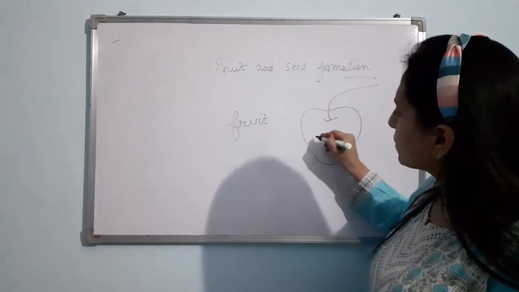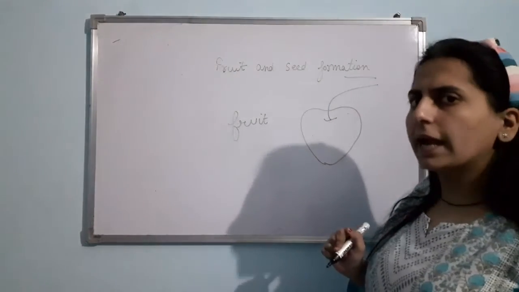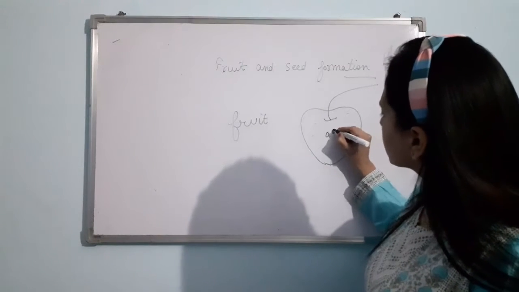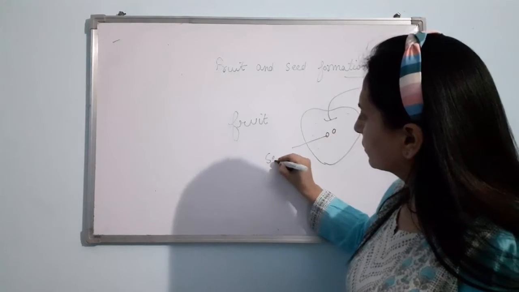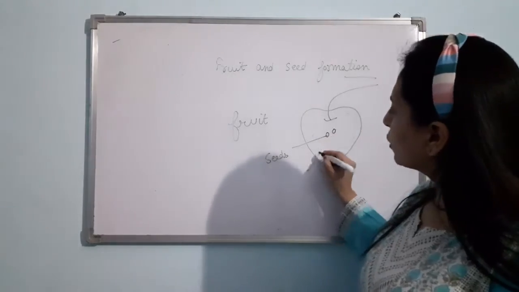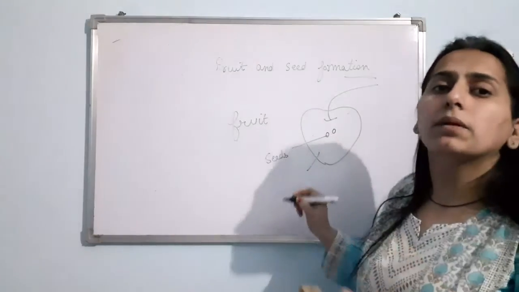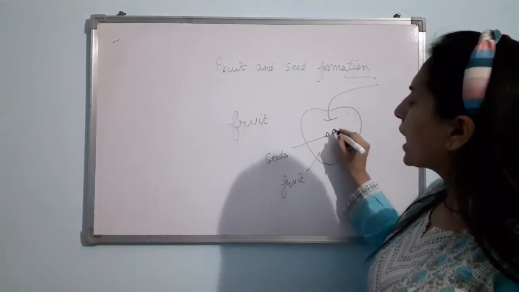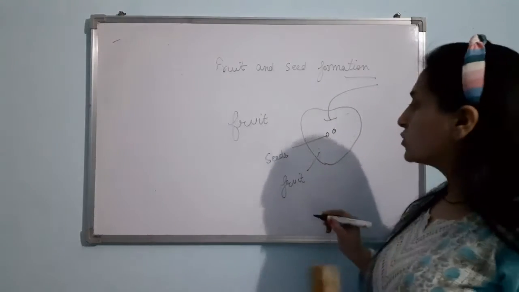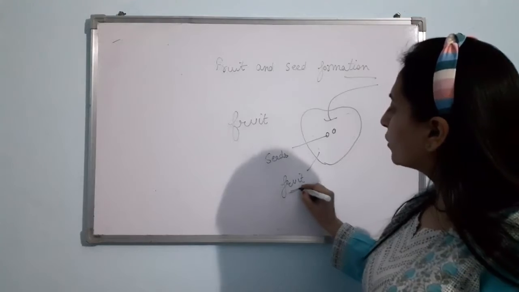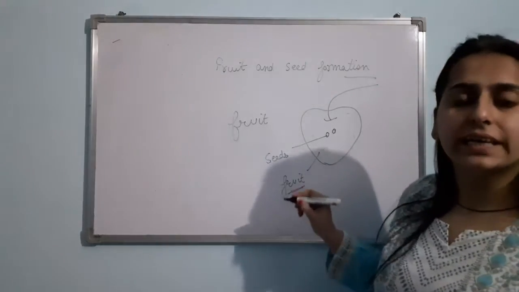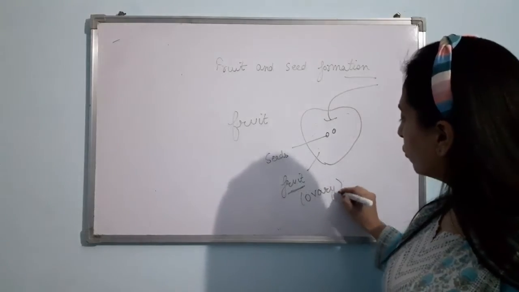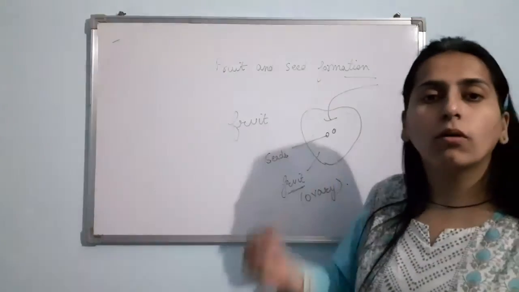You eat this part of the fruit, and inside the fruit you get seeds. This is the edible part of the fruit. And inside that we are having seeds, right? So actually the edible part of the fruit that you eat is nothing but the ovary. Fruit is the ripened ovary.